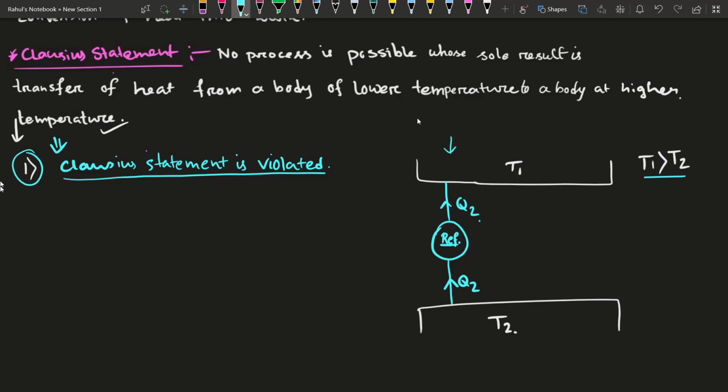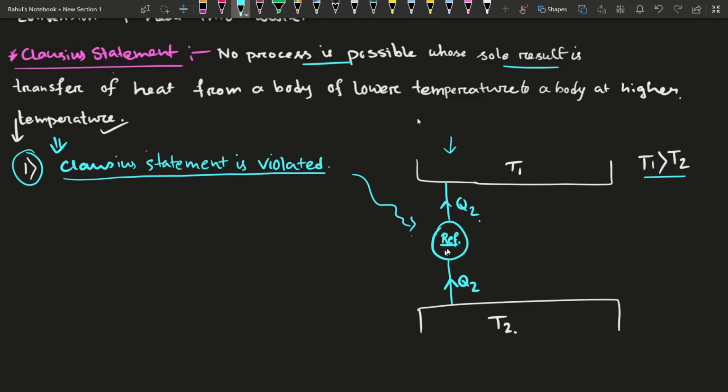In case number one, I'm assuming that the Clausius statement of the second law of thermodynamics is violated. From this figure you can see that the Clausius statement says no process is possible whose sole result is the transfer of heat from a body at lower temperature to a higher temperature body. Here it is easily violated.